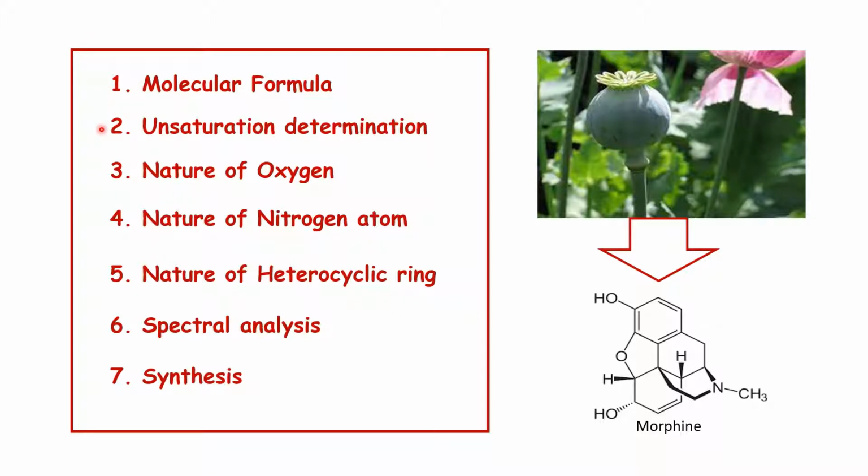The second is unsaturation determination. Then the nature of oxygen has to be determined. Then nature of nitrogen atom, nature of heterocyclic ring. Then spectral analysis is done, and finally the structure is confirmed by synthesis.